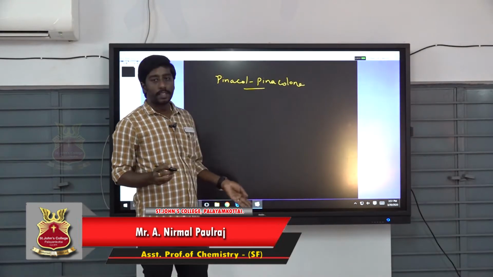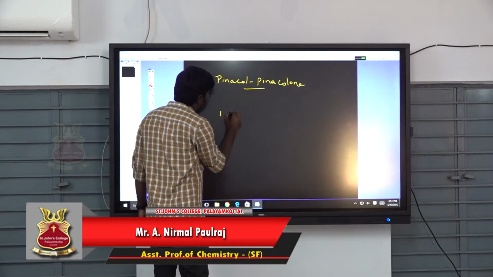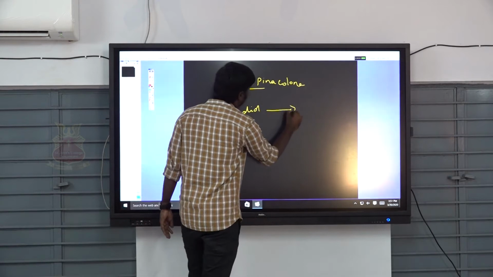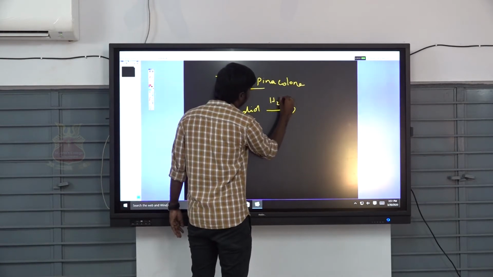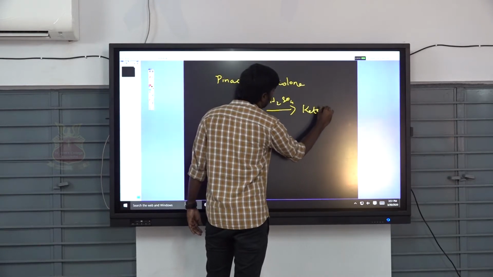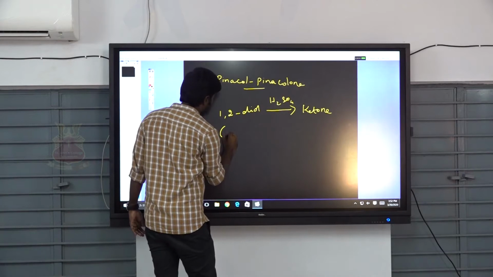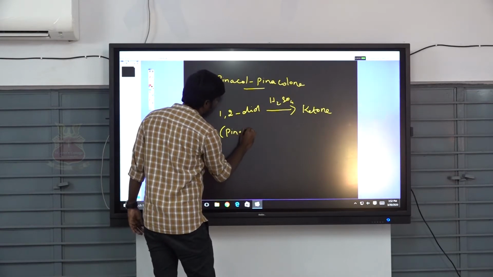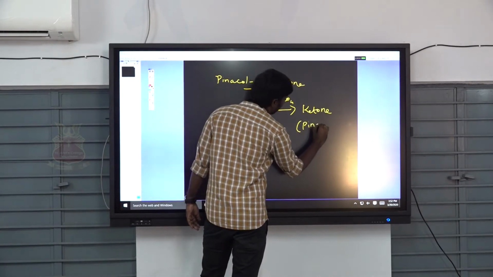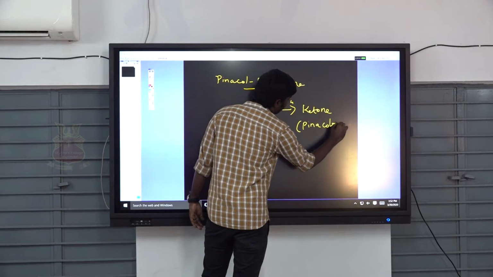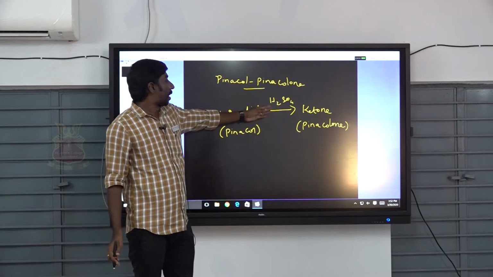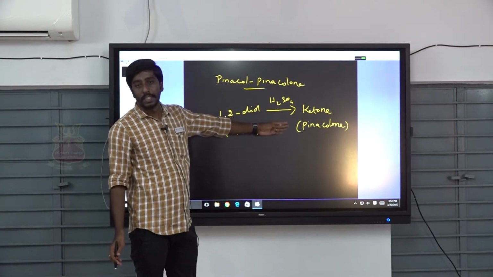This is the pinacol-pinacolone rearrangement. The 1,2 diol, this is pinacol, is treated with sulfuric acid to give the ketone pinacolone.